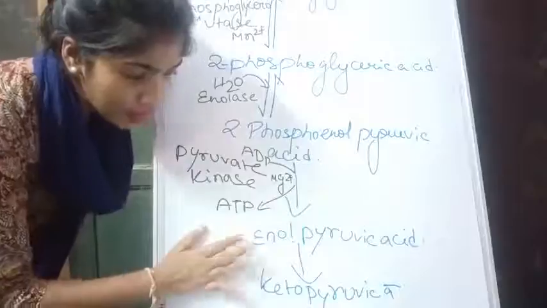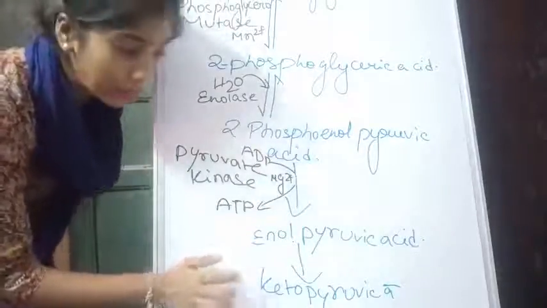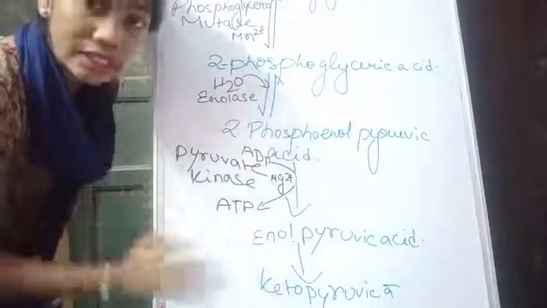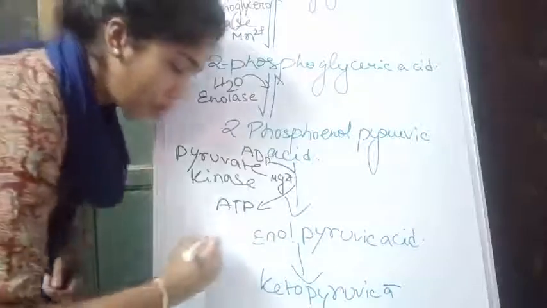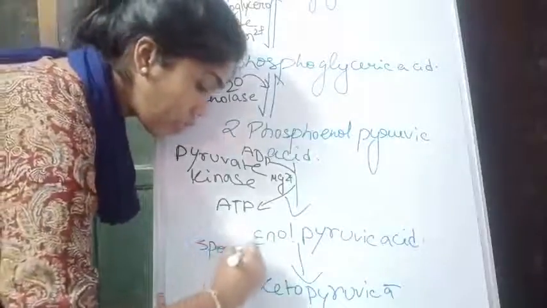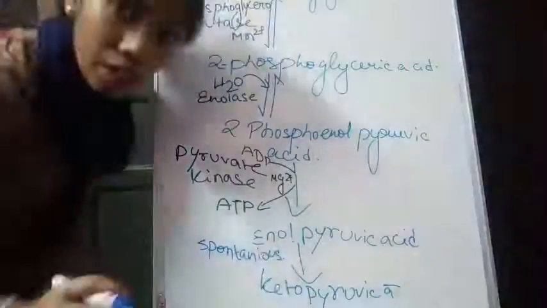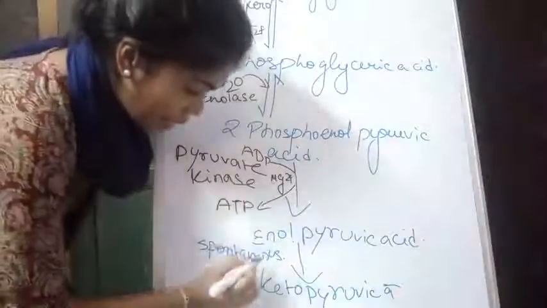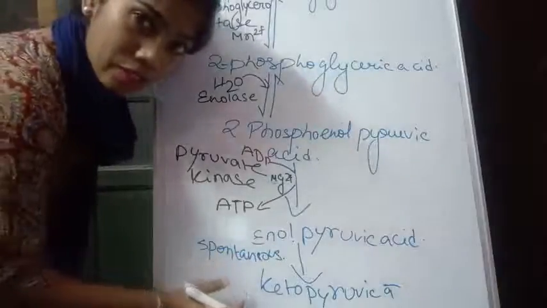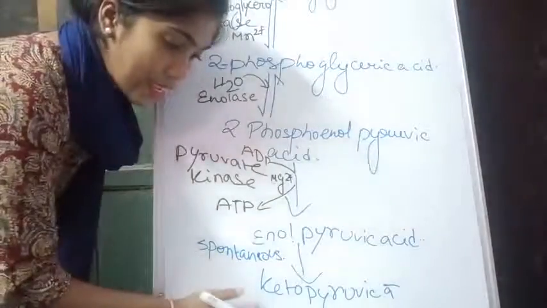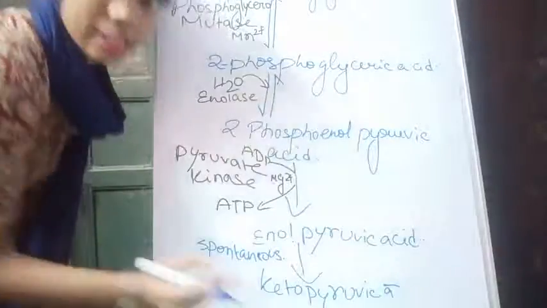Enol pyruvic acid is converted to ketopyruvic acid. That means the enol group is removed and the keto group is added. But this does not need involvement of any enzyme. It occurs spontaneously without the influence of any enzyme. So that is how enol pyruvic acid is converted to ketopyruvic acid. Ketopyruvic acid is the end product of glycolysis.